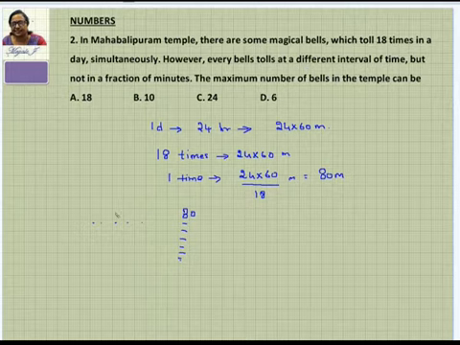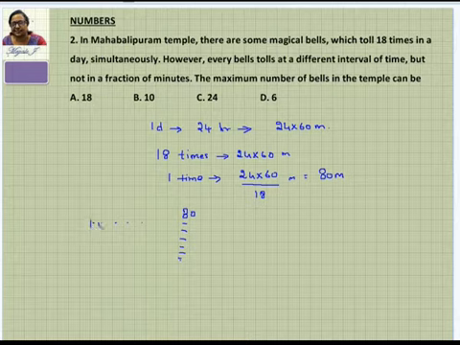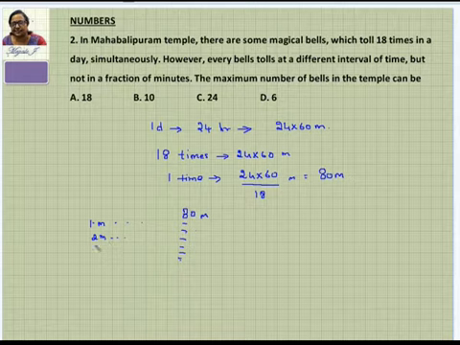So we can consider, for example, that if one bell is tolling every 1 minute, you can see that it tolls at the 80th minute. Similarly, when you go for 2 minutes, it tolls at 2, 4, 6 minutes and keeps tolling that way, and it will toll at 80 again. But when you go for 3 minutes, obviously it's 3, 6, 9, 12 and so on, but it will not toll at 80. It will toll only at 81, because 81 is a multiple of 3, but 80 is not a multiple of 3. So we can rule this out.